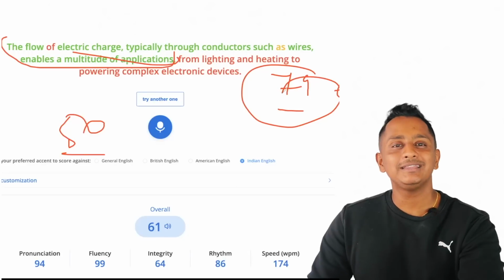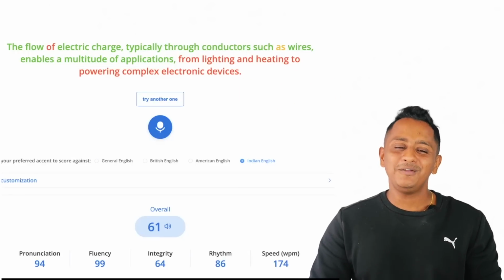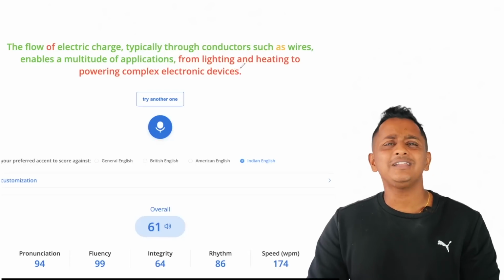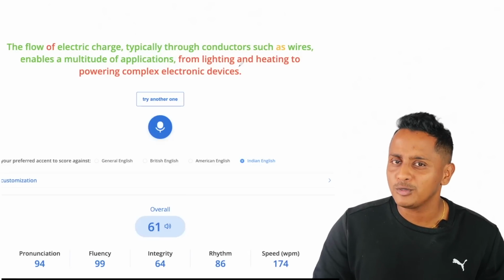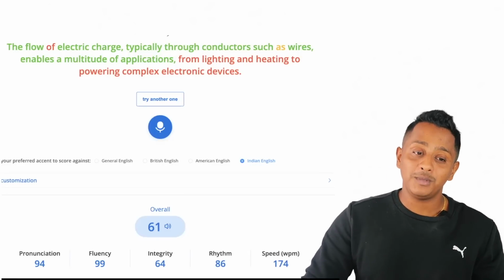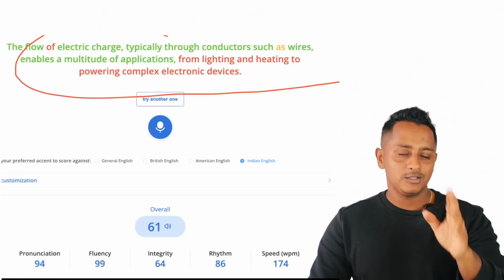But should I try this in the exam? No man, it's all easy. Speak full. Speak full, because all the words are easier. It will not be such a difficult thing in the exam. You can skip a few words that I'm going to talk about in just a while. So my suggestion is speak full and speak the way I spoke, to be on the safer side.